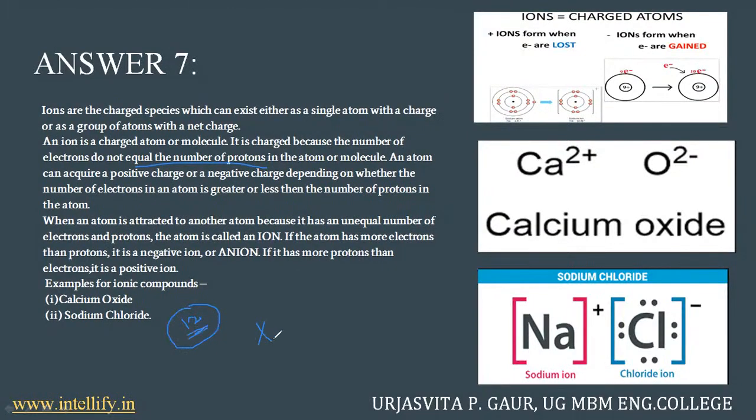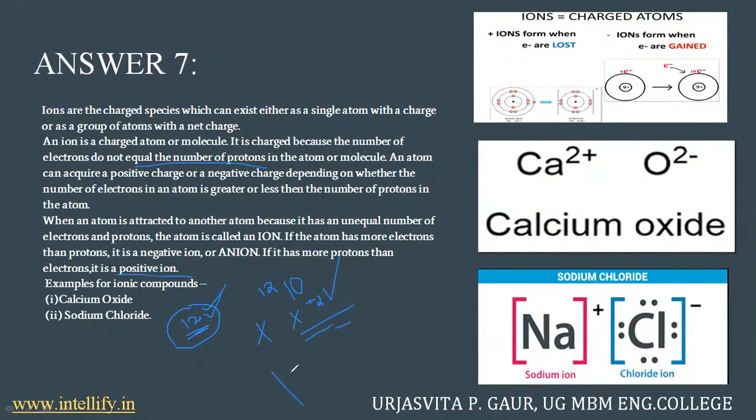So if it's uncharged, you will have X as it is. That means the number of protons as well as the number of electrons is 12. If I make it X plus 2, the moment I make it X plus 2, it means that it has lost two electrons. The number of protons is still the same, that is 12, but now the number of electrons has become 10. So now it has become an ion, a positively charged ion, a cation.